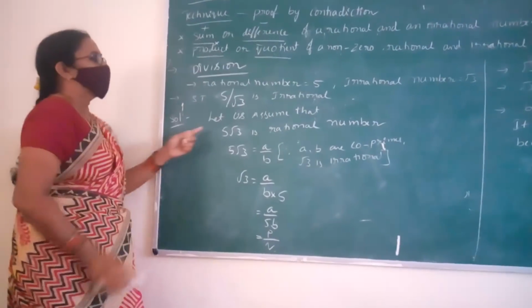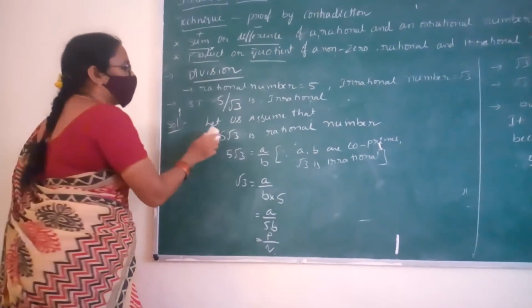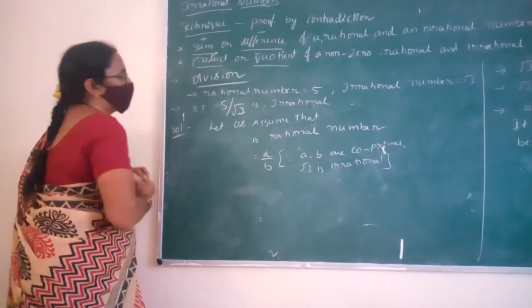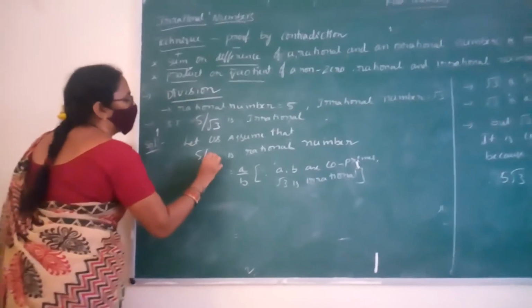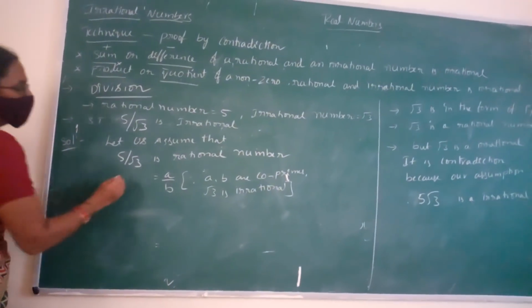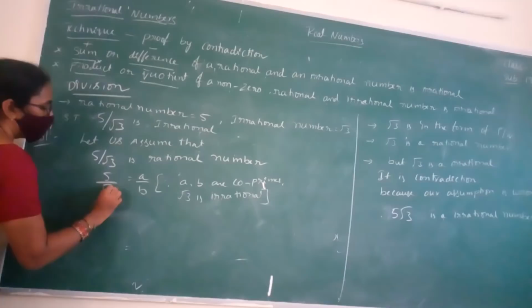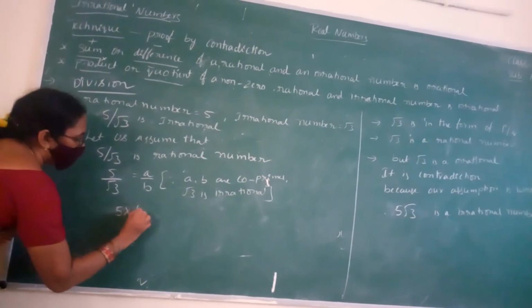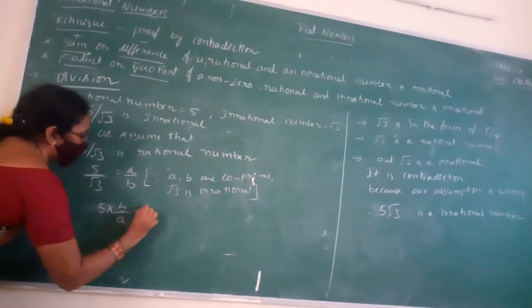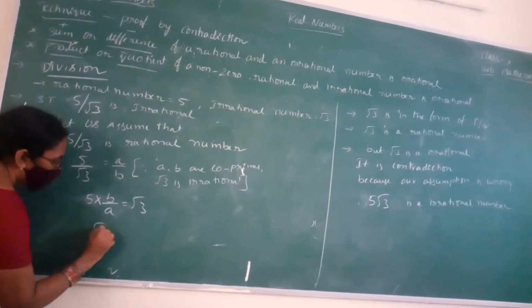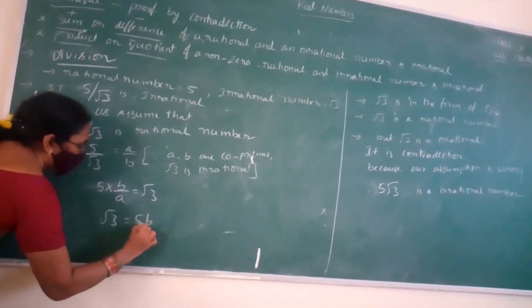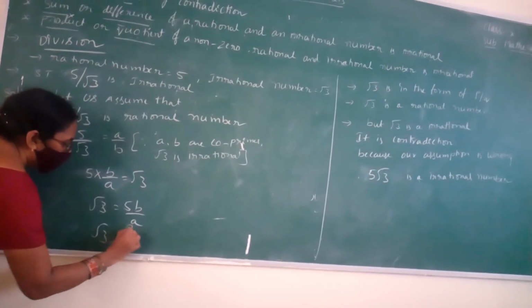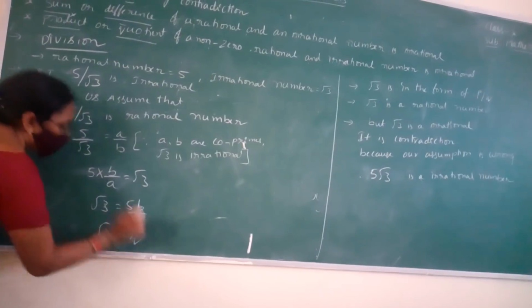For that, let us assume that 5 by root 3 is a rational number. So 5 by root 3 equals A by B. Root 3 equals 5B by A. So root 3 equals P by Q.